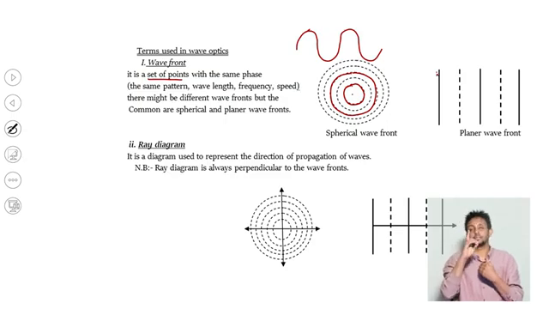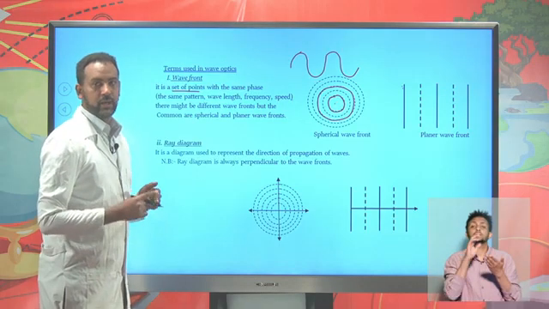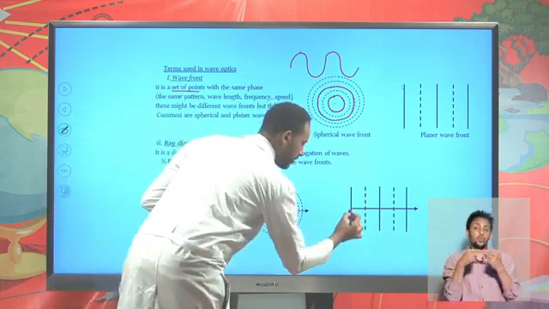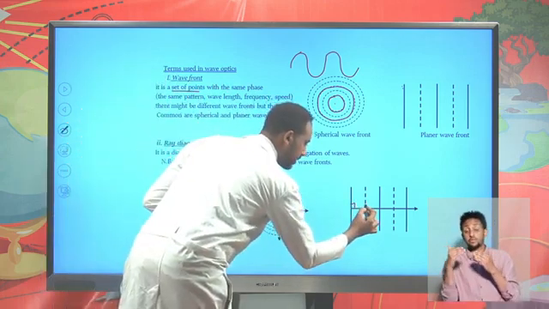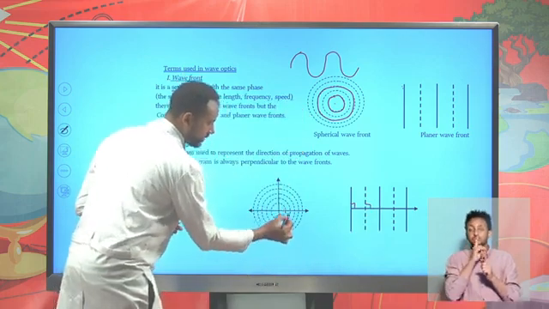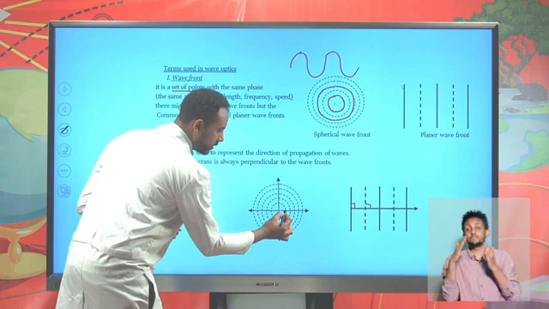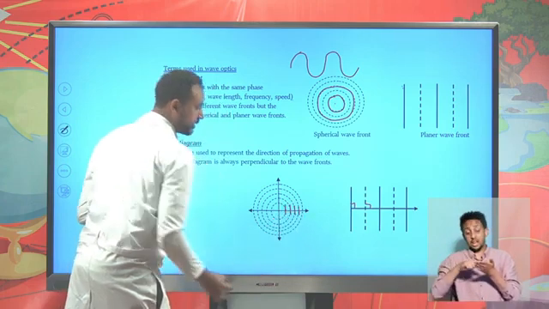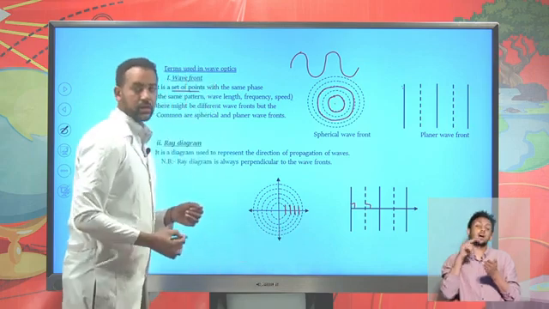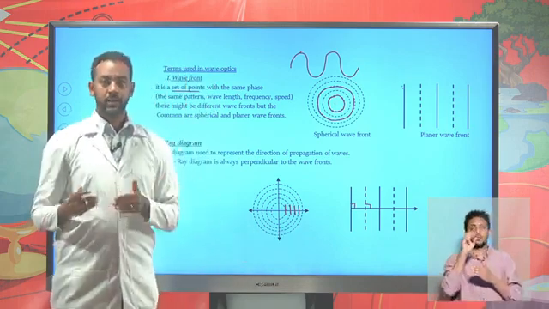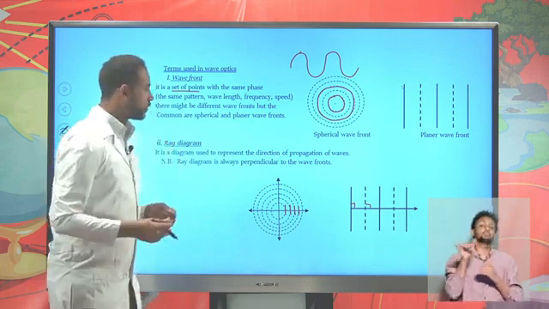One very important thing is that the ray diagram and wavefront are mutually perpendicular, so this is the wavefront and the ray are perpendicular to each other. The same is true, for example, for a spherical wavefront. At the point of contact, there is a point of tangency, so the tangent line and the ray are perpendicular to each other. Therefore, generally, we can say that wavefronts and rays are mutually perpendicular to one another.